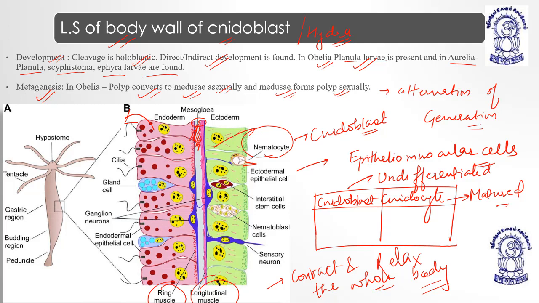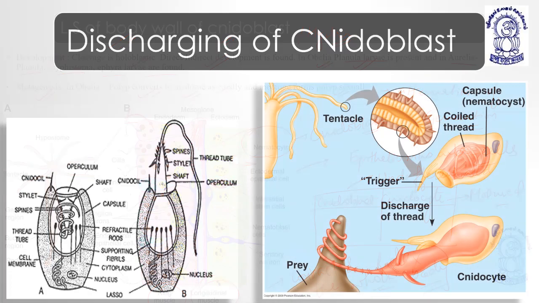Is it done? The difference between nidoblast and nidocyte, right? Now we will talk about the next slide, the discharge of nidoblast. What is discharging and undischarging of nidoblast? You know, nidoblasts have stinging cells. These stinging cells are of different types.